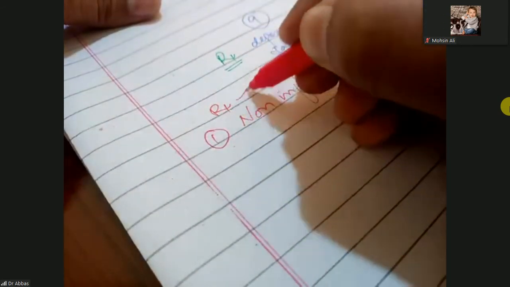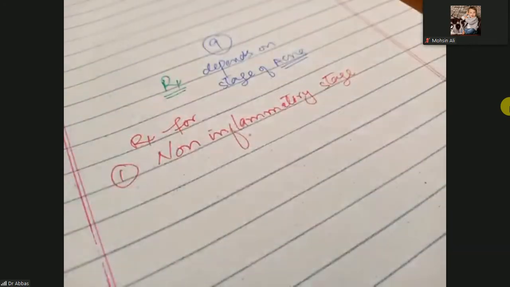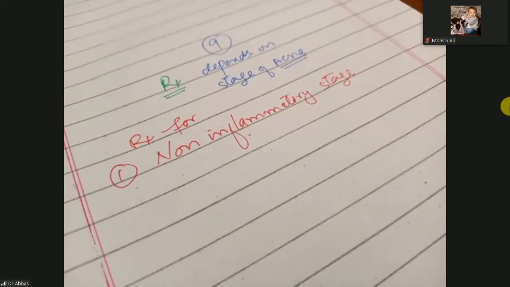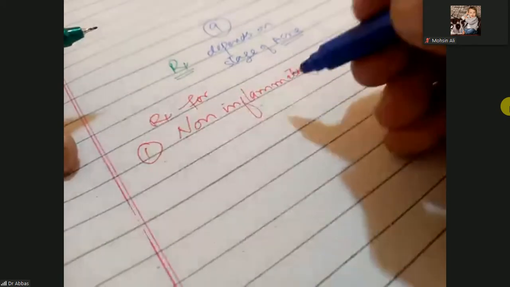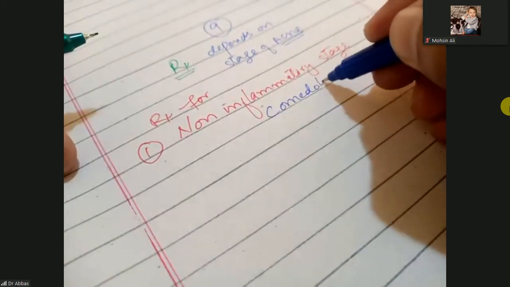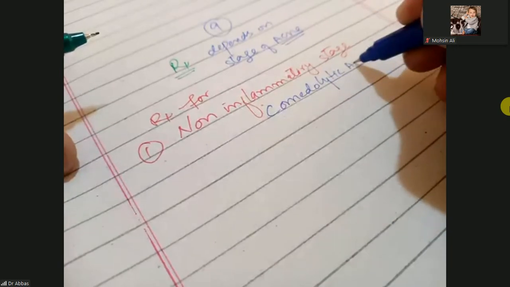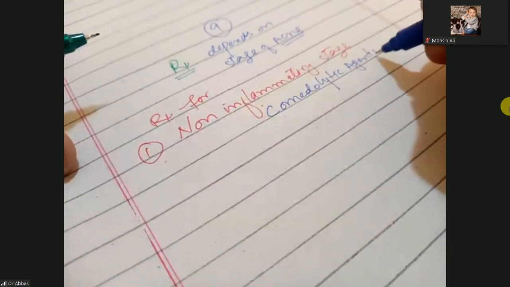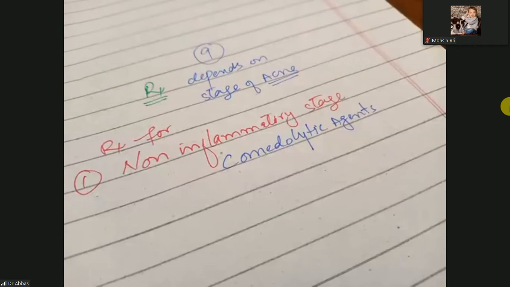Treatment for the first stage, the non-inflammatory stage. When you are going to treat the non-inflammatory stage, it means you are going to treat the comedones, both blackheads and whiteheads. Then you will use the comedolytic agents. Comedolytic agents mean comedone breaking agents.